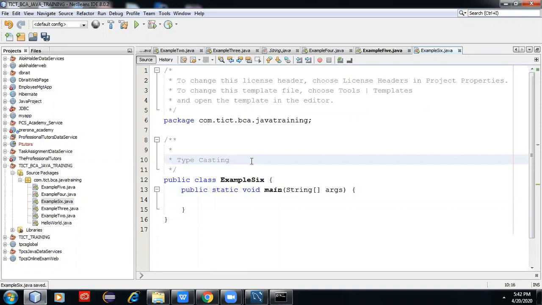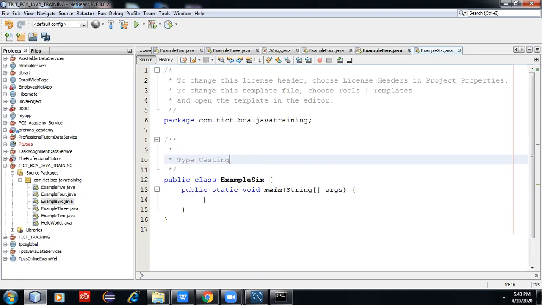Typecasting means we can reduce a big type to a small type. Like double is big, but we can change it to int. Like a person who does not have any money cannot donate money, but a person who has money can donate. You cannot force someone who has no money to give 1 crore. That is the reason you cannot typecast small to big. Big to small, you can do the typecasting.